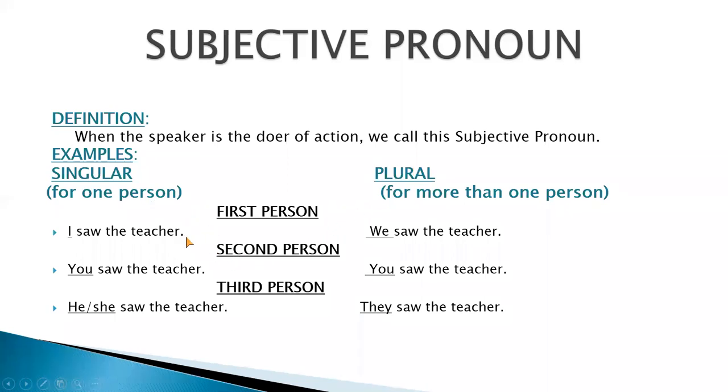For first person, I is used as singular, and for plural, we is used. For second person, the pronoun you is used for both singular and plural. For third person, we have many options: for singular, he and she, and for plural, they.